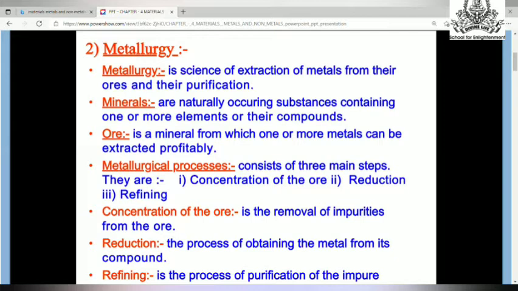Now there are various metallurgical processes through which we can extract these ores. So first is concentration of ore, second is reduction, and third is refining. I will explain these methods in brief as they are not in your course. Concentration of the ore is removal of impurities from the ore, and reduction means the process of obtaining the metal from its compound. And third, last step is refining. It is the process of purification of the impure metal. So we will now move ahead.